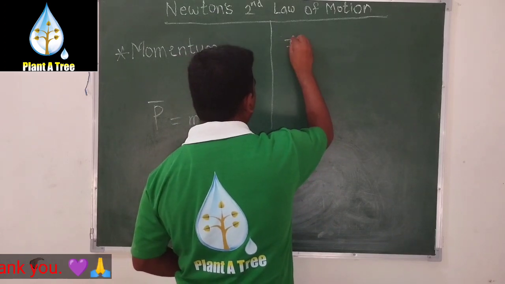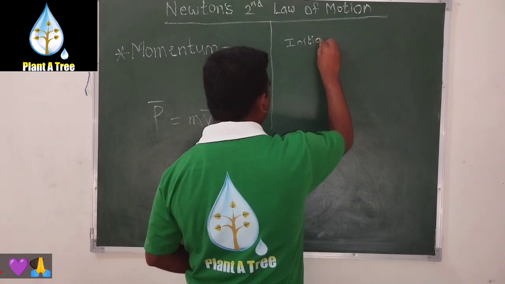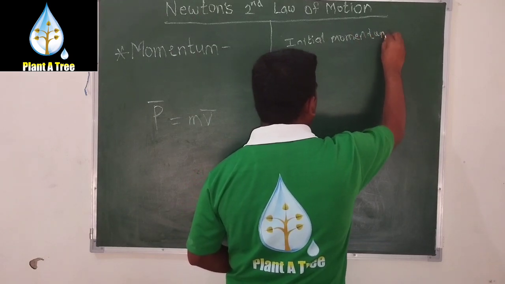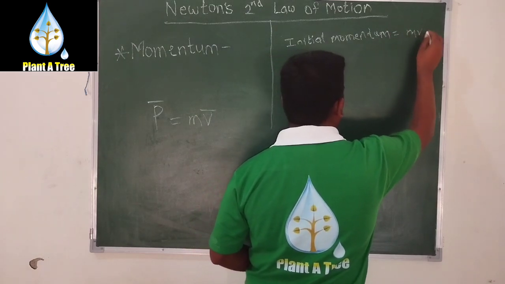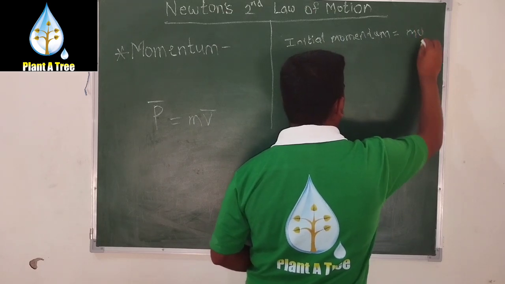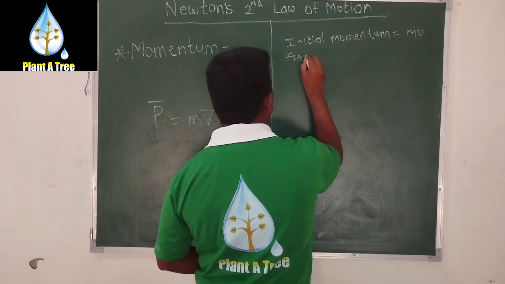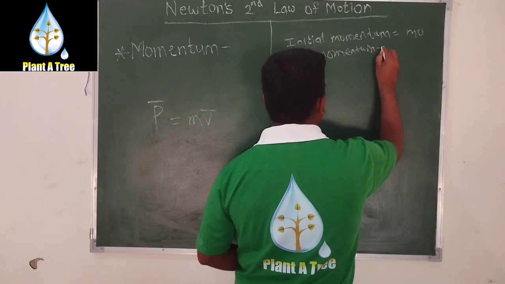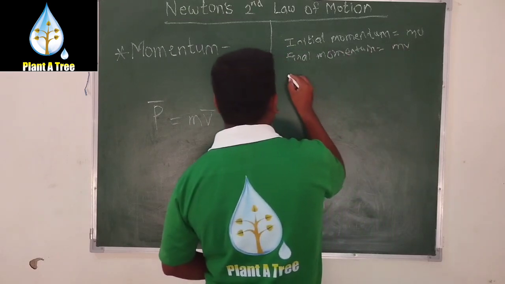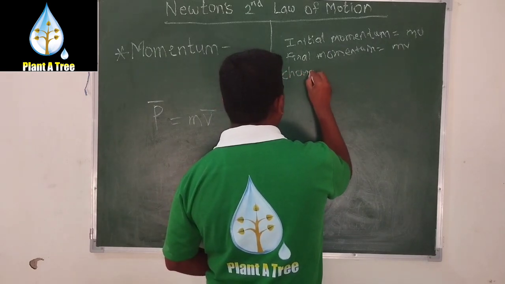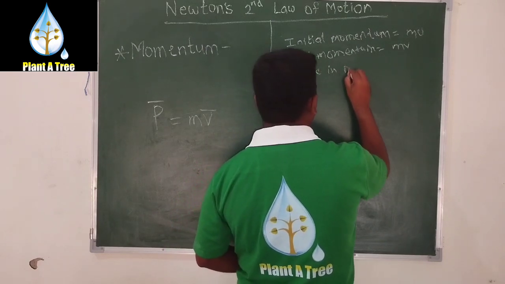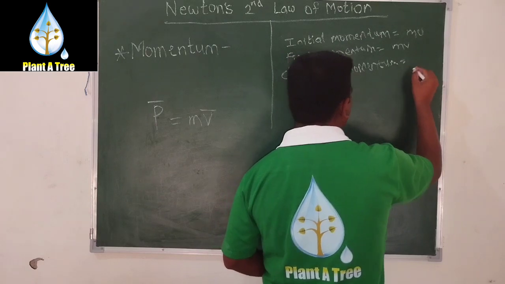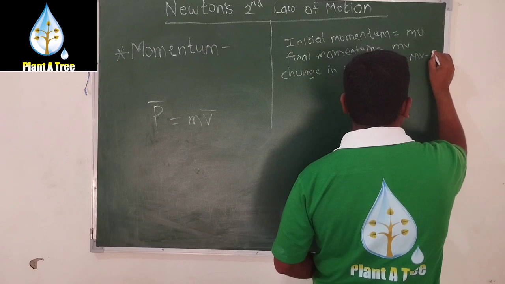Initial momentum is equal to mu, final momentum is equal to mv, and the change in momentum is equal to mv minus mu.